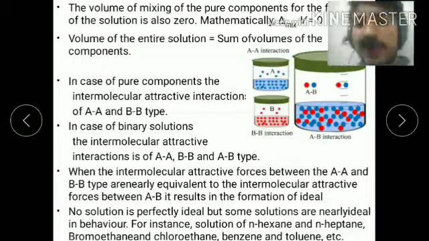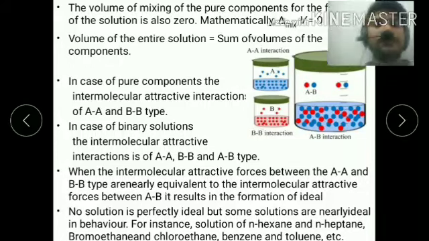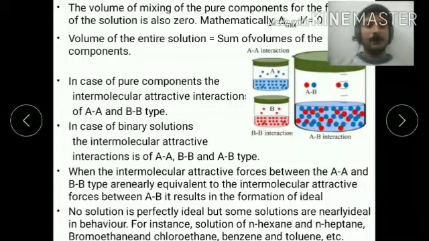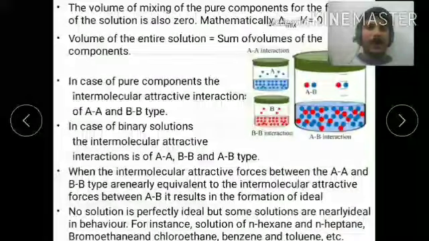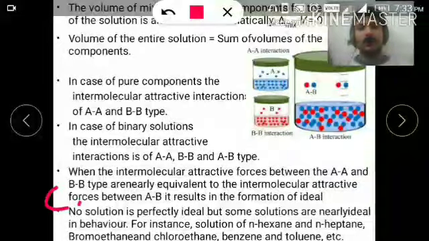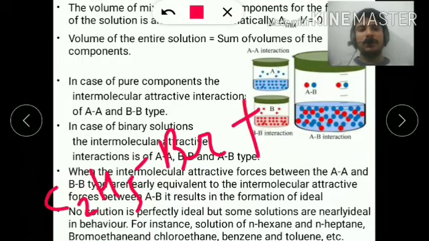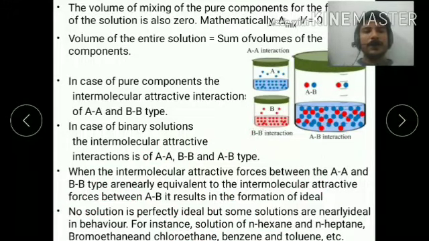How can you determine the examples of ideal solutions? It's very important, you should know about it. Listen carefully again. What are the examples of ideal solutions? Again, a mixture of n-hexane and n-heptane, bromoethane, C2H5Br, plus chloroethane, C2H5Cl, and benzene and toluene.